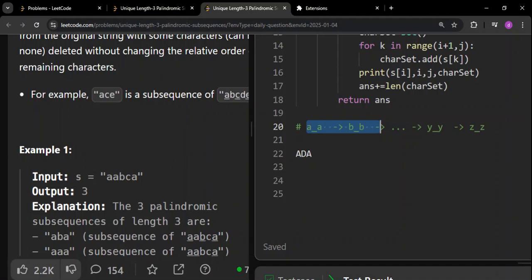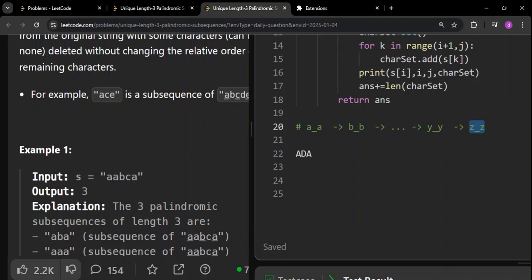So these are the various patterns which the answer can belong to. Obviously the answer will be one among them. What are the patterns? It can start with a, it can end with a. In between them anything can be there. Similarly, it can start with b and end with b, and in between them any of the 26 characters can be there, and it will still be valid. Similarly it can start and end with y, or start and end with z.